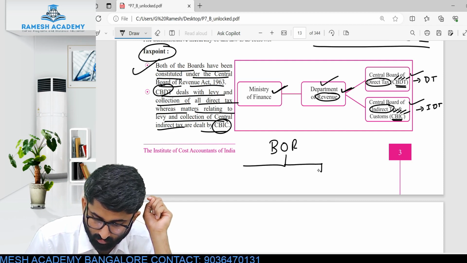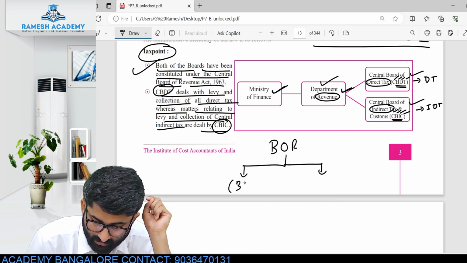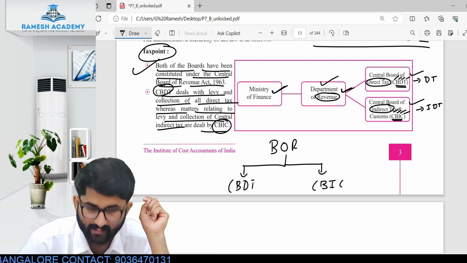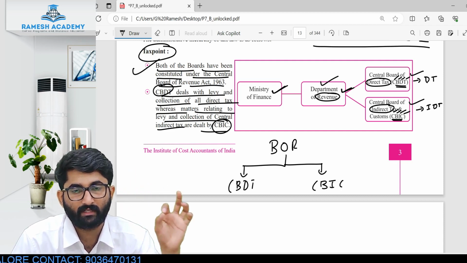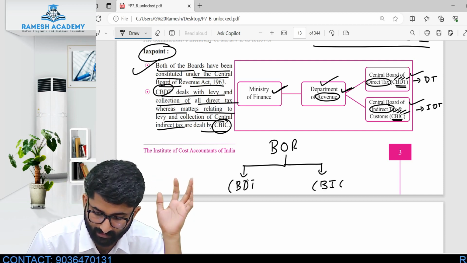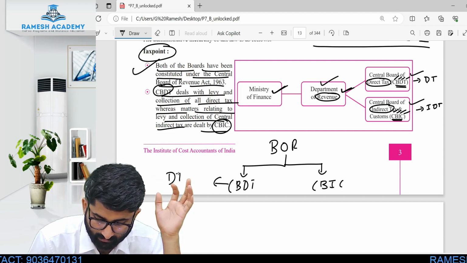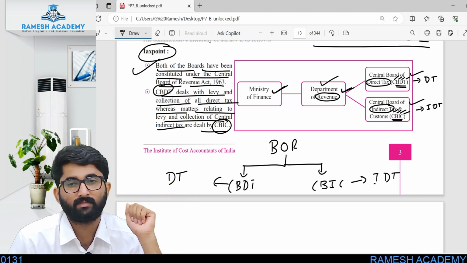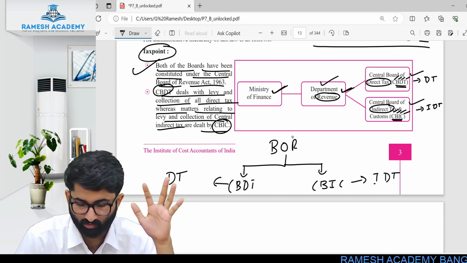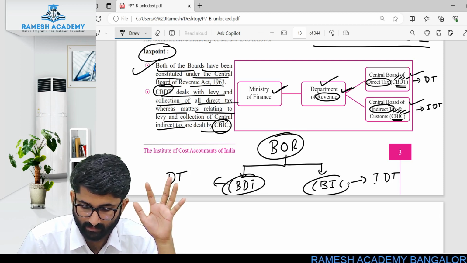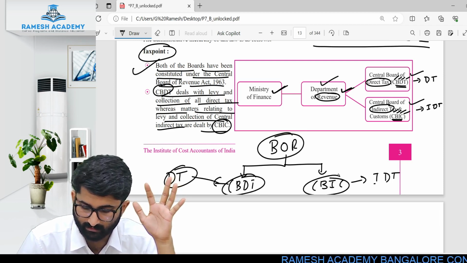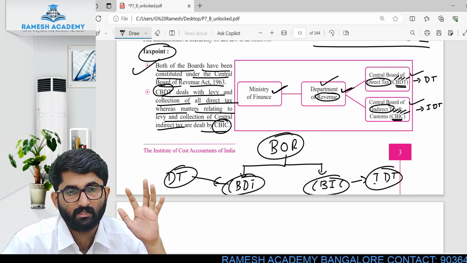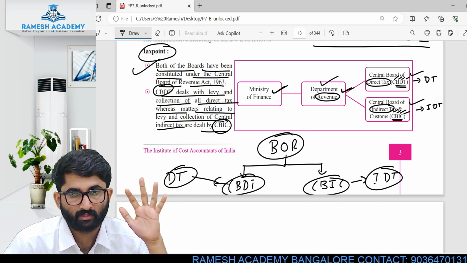In that, 2 boards: one is CBDT, and the second one is CBIC, Central Board of Direct Tax and Central Board of Indirect Tax and Customs. This is for direct tax, and this one is for indirect tax. Everyone clear? Board of Revenue, CBDT, CBIC. I hope this is clear. Shall I go ahead? Yes.